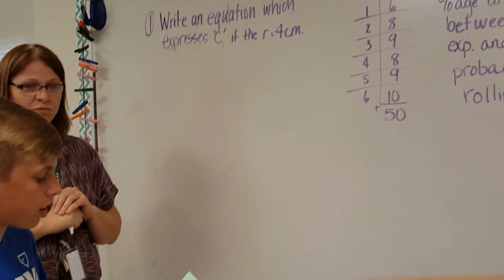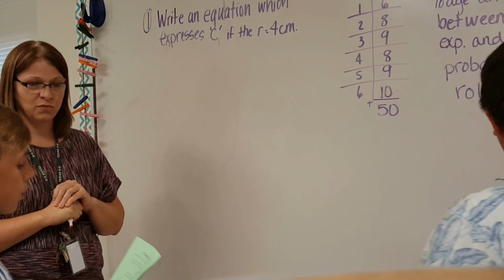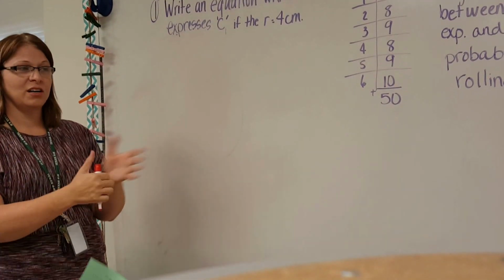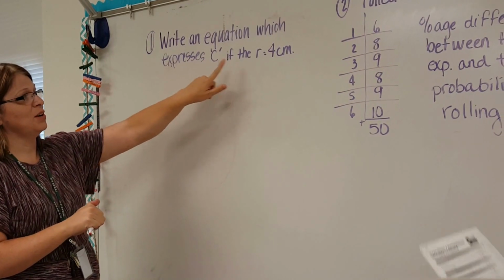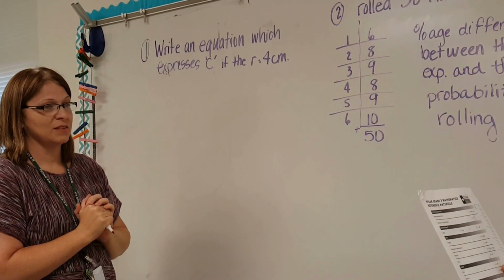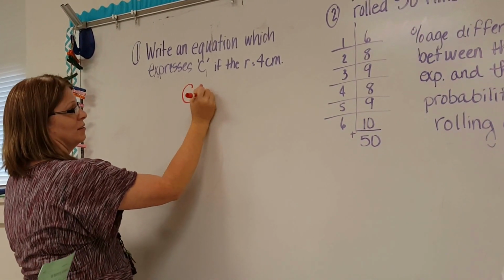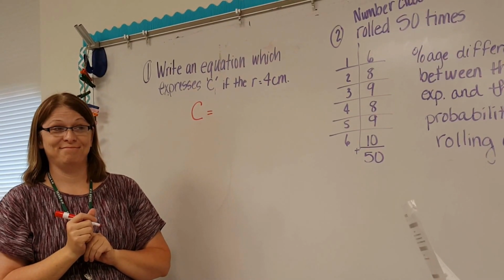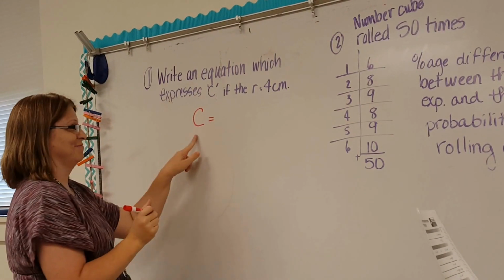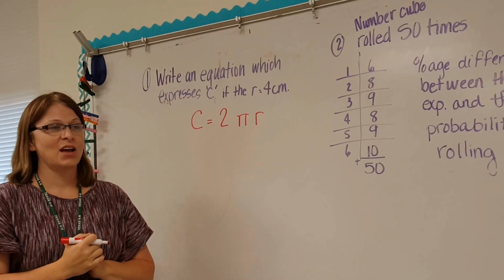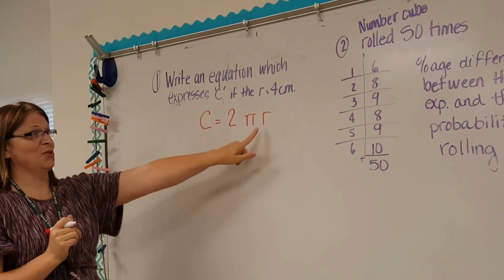Write an equation which expresses circumference if the radius is 4 centimeters. Okay. So, Joel, you have in front of you a math chart, and it's asking us for circumference with the radius in it. So which formula would we use? C equals pi times diameter. Okay, but which one has radius in it? C equals 2 times pi times radius. Oh, 2 times pi times the radius. And what are we going to substitute for the r here?